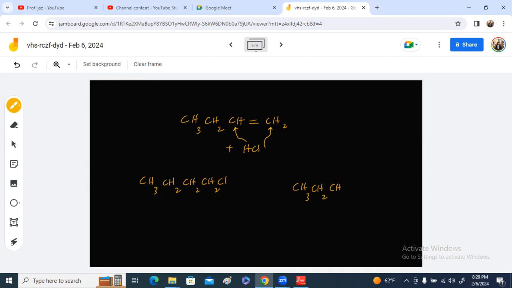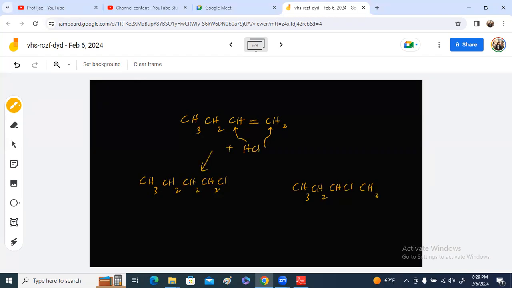There is another example. Now, if I have an alkene, which is but-1-ene, and it reacts with HCl, hydrogen can be added here or here, and Cl here. So you will get two types of product, which are CH3, CH2, CH2, CH2Cl, or if chlorine is added on this carbon, you will get CH3, CH2, CHCl, and CH3.